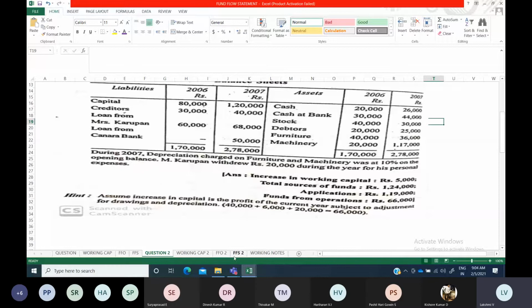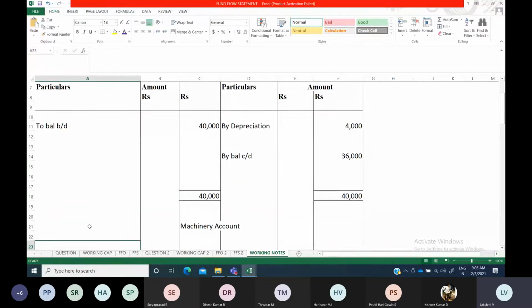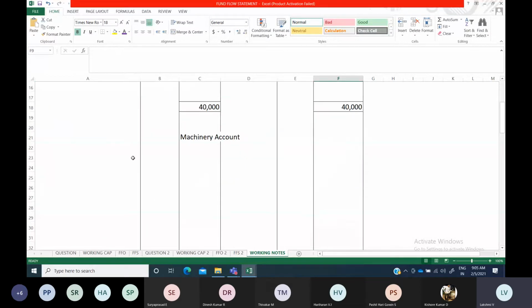So now let us prepare the machinery account. As usual, for ledger accounts and the final accounts format, you will use both sides of your account. If you are using a separate page, all the headings, debit, credit, particulars, amount, everything should be there. So prepare accordingly as per the format. Opening balance will come on this side, balance brought down, and closing balance will come on the credit side. This is with respect to an asset: you should have your opening balance on the debit side and closing balance on the credit side.